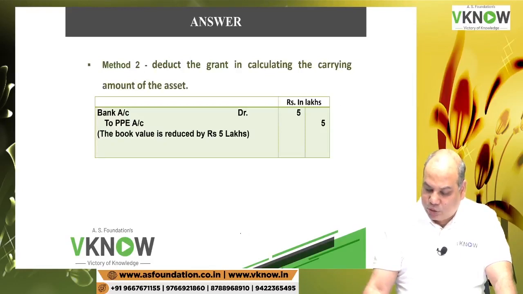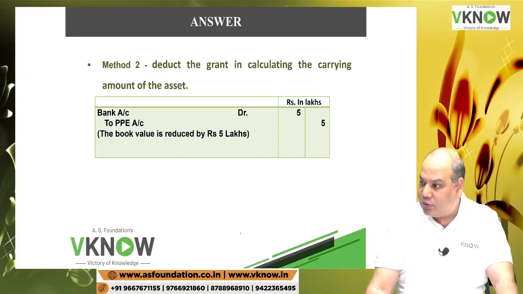Now write down method 2. The question is silent about either the useful life of the asset or the depreciation rate. So therefore we will not provide for either depreciation or transfer of grant to the P&L account.